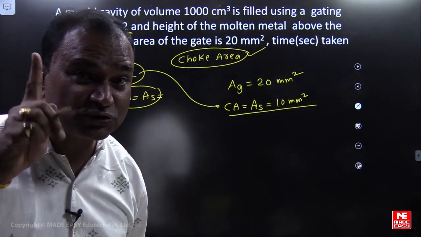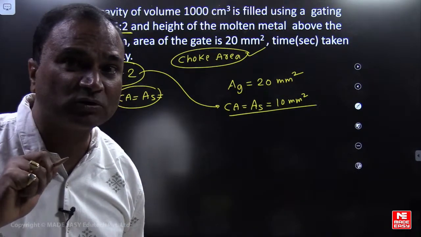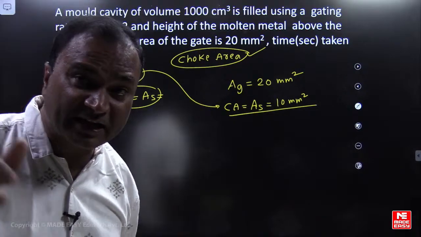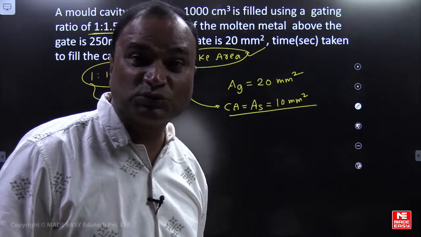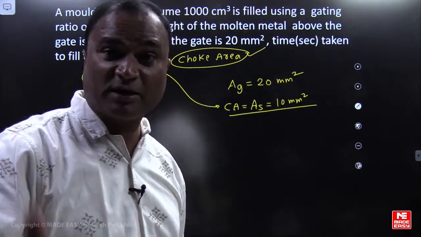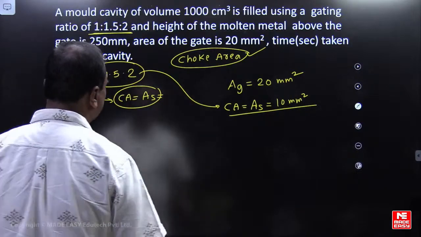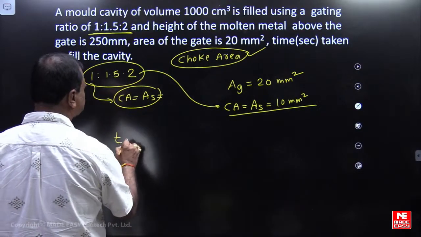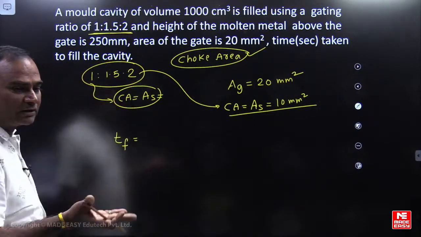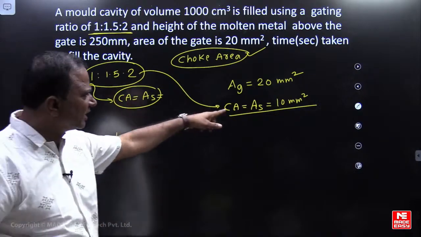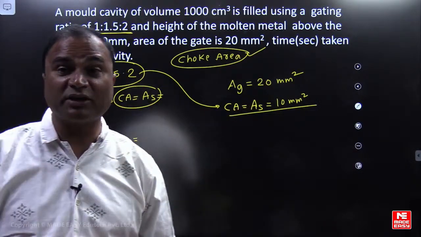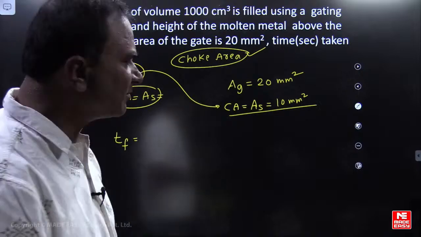If gating ratio is given, choke area we have to consider. Choke area will be the gate area that you have to consider. Okay? Alright. Now if you consider filling time, the sprue area at the bottom we are considering, the choke area, the area of the sprue, as the gate area. By default it is a top gating system.